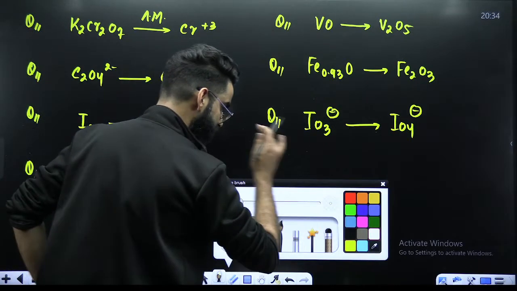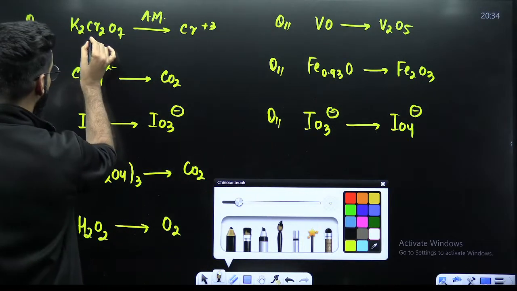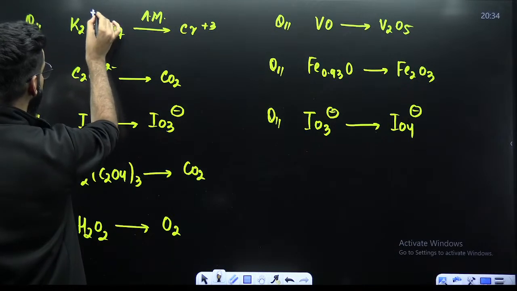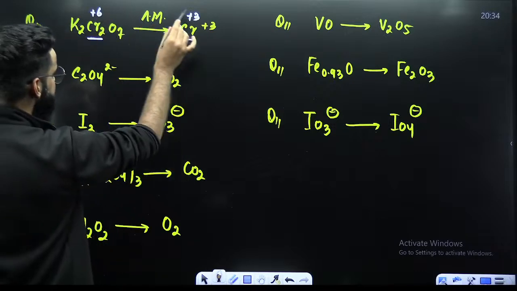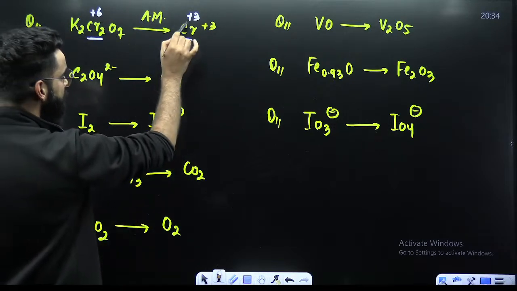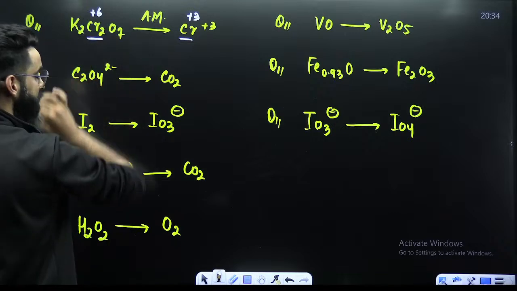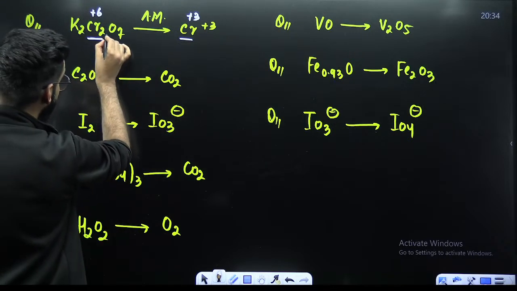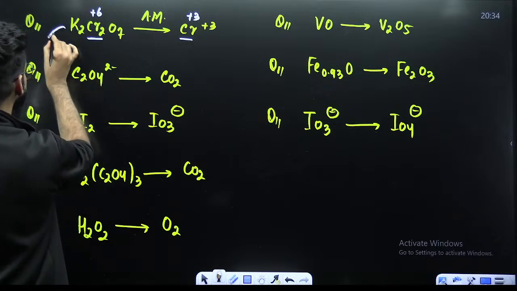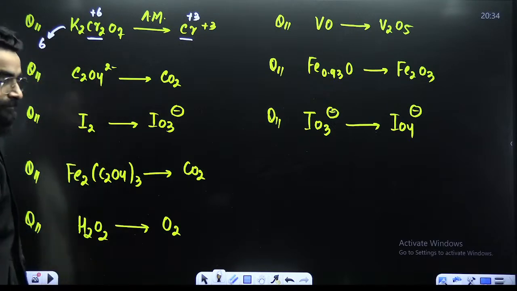This is simple. Understand carefully. First of all, when you calculate the oxidation state of chromium here, it comes out to be +6. Here it's going to be +3. +6 to +3. What will be the change? Final minus initial. The change comes out to be 3. 3 is the change for 1 atom of chromium, but I have 2. So 3 twos are 6. So its n factor is nothing but 6.